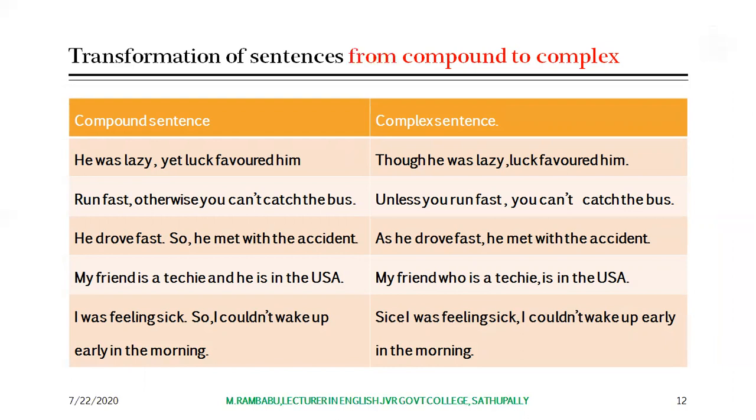And we can express the same in complex sentence form. My friend who is a techie is in the USA. Here, who is the subordinating conjunction. It joins one main clause and another subordinate clause in the sentence.